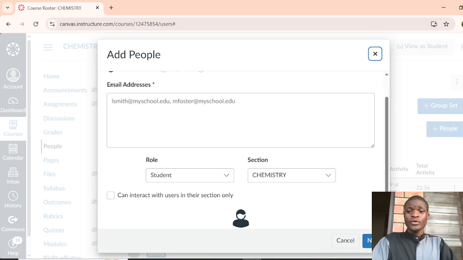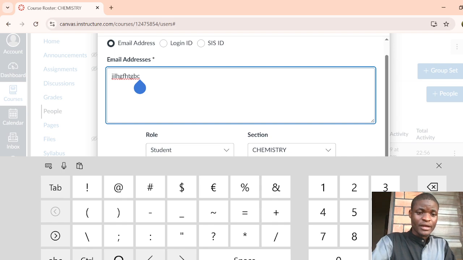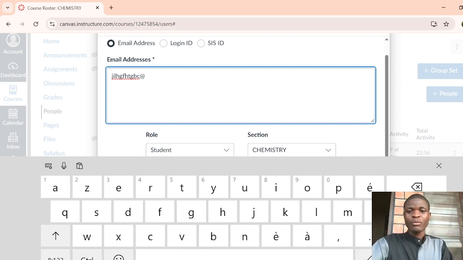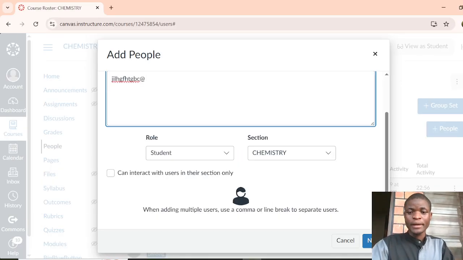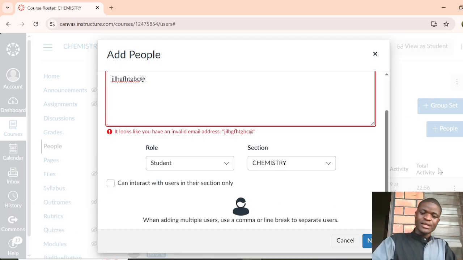Then you type the emails, for instance alubaza@gmail.com. Then after writing it, you come here on next, then it is already done. In case it fails, you add their names, then click next, so that you make sure the student is already invited. Then you request him or her to accept the invitation so that you can view the course.